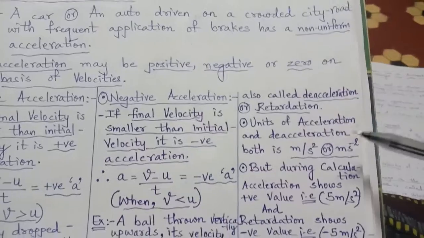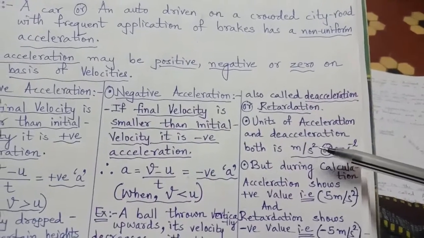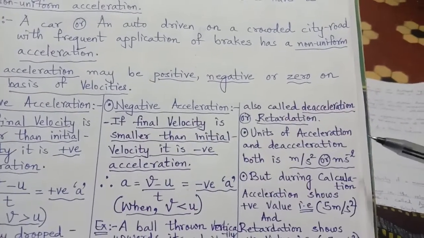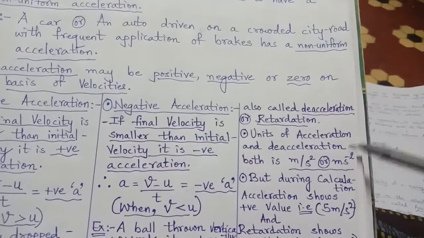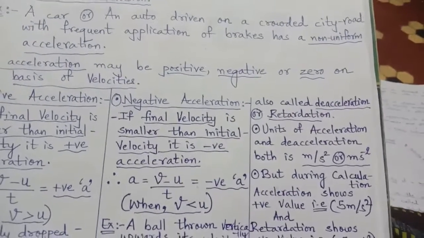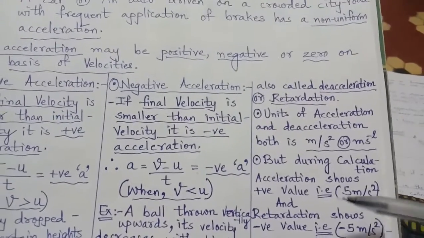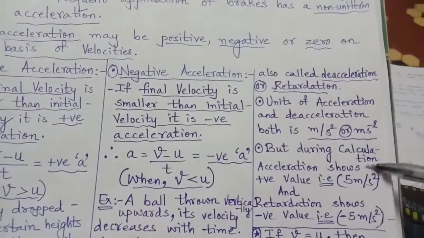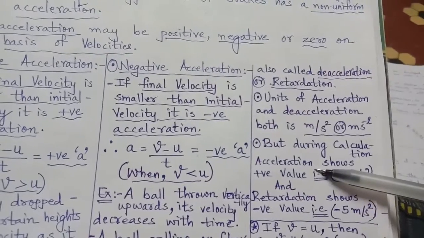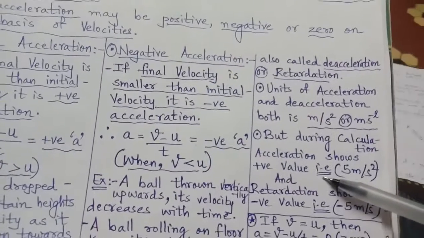Units of acceleration and deceleration are both similar: meter per second square, or you can write m s^-2. The only difference is that during calculation of numericals, acceleration is shown by a positive value.